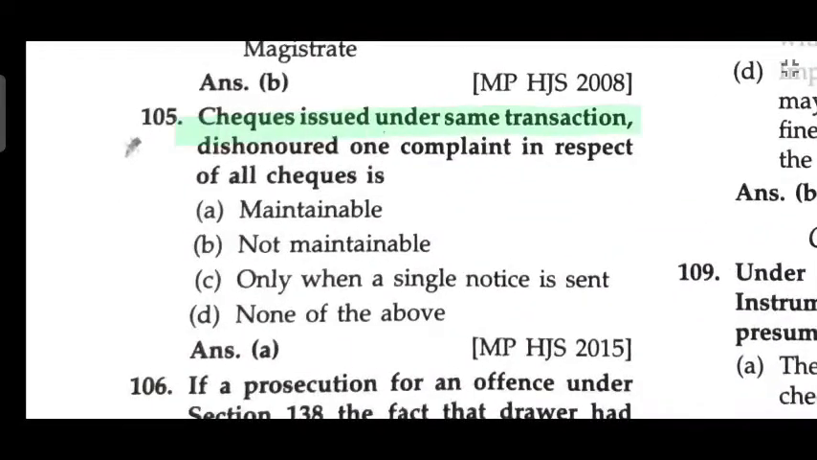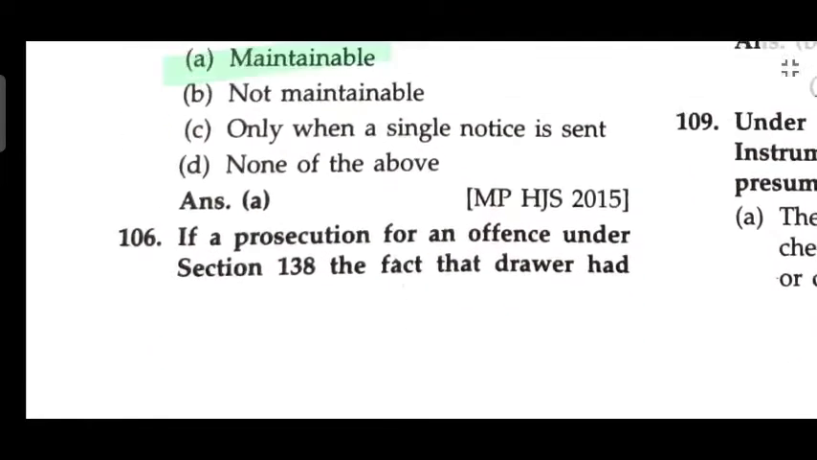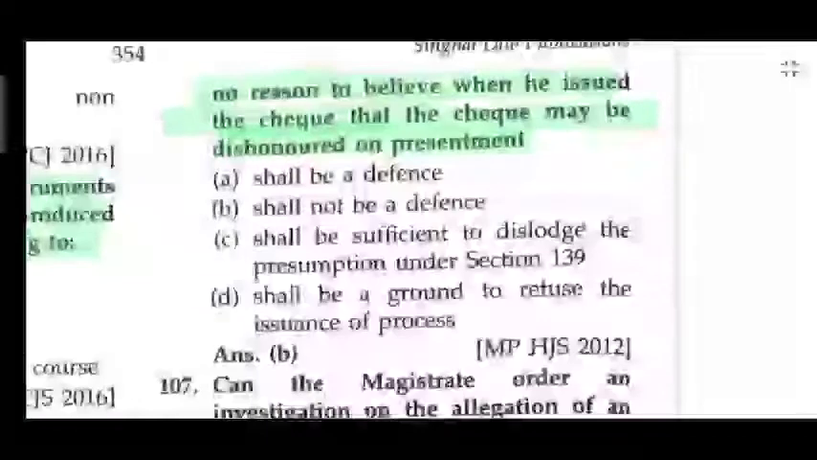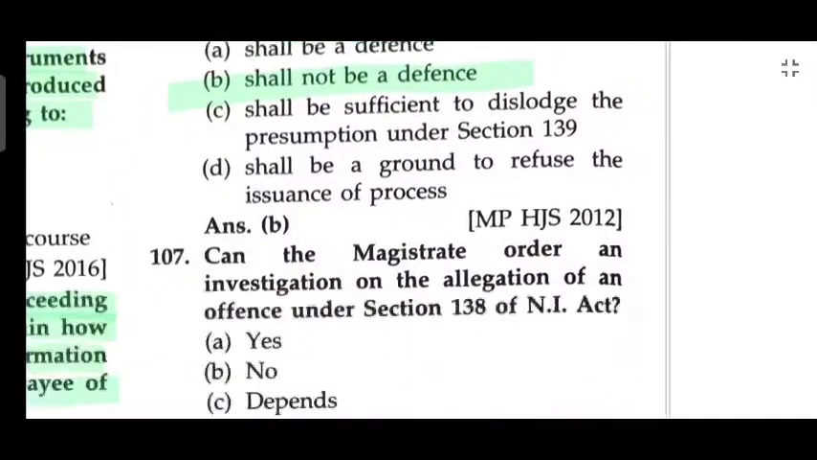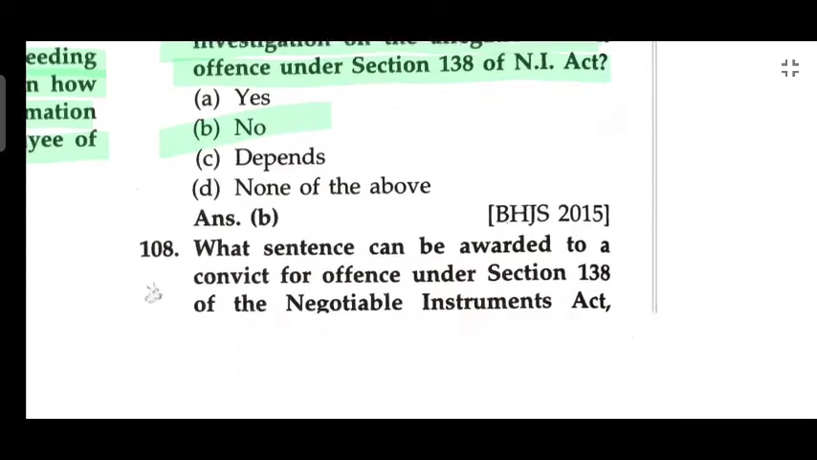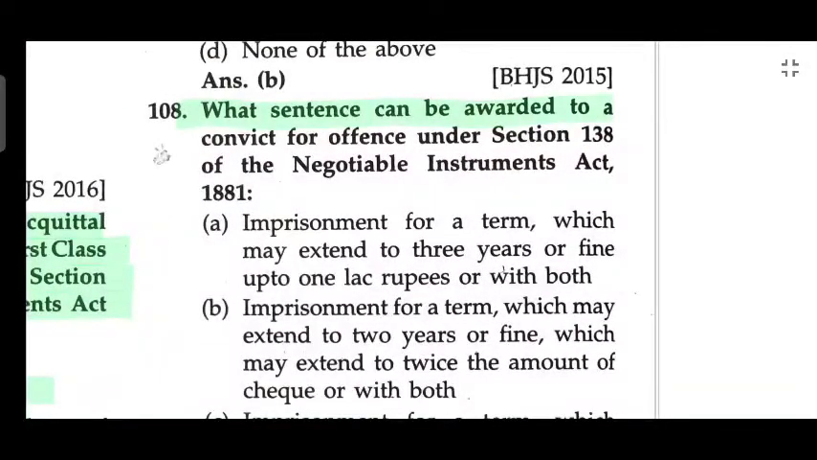Check issued under the same transaction, dishonour and complaint, and receipt of all the checks is maintainable. If a prosecution for offence under Section 138, the fact that the drawer had no reason to believe when he issued a check that the check may be dishonoured on presentment shall not be a defence. Can a magistrate order an investigation of an allegation of offence under Section 138 of NI Act? No.